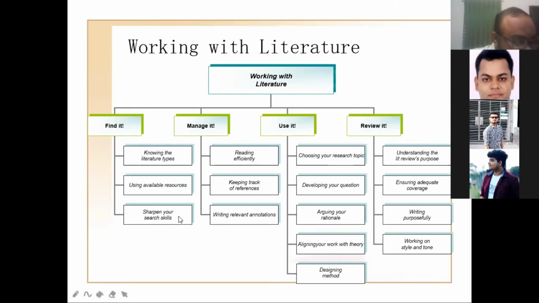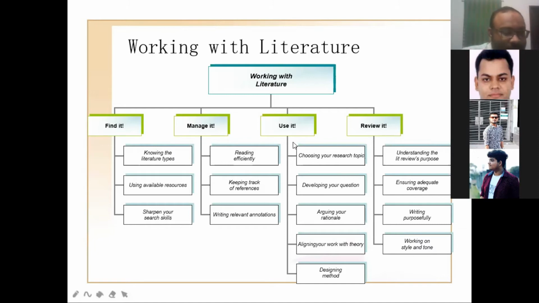Then sharpen your search skill. As time passes, it will automatically improve. Your skill of finding out, you can use Google Scholar, you can use ResearchGate, you can use JGate. Then manage it. Finding out and then managing is different.